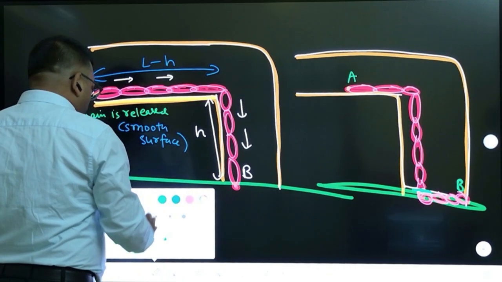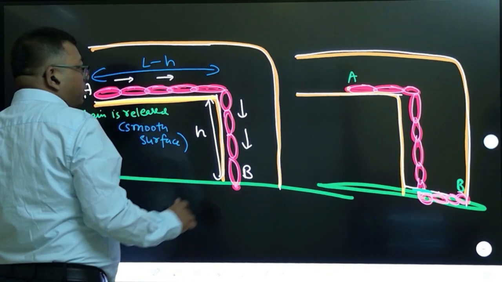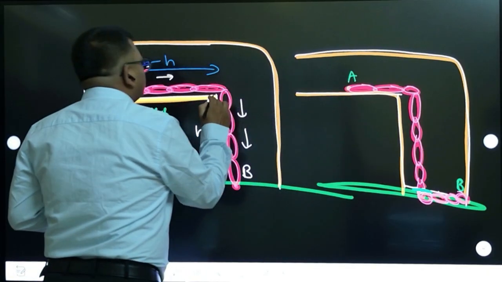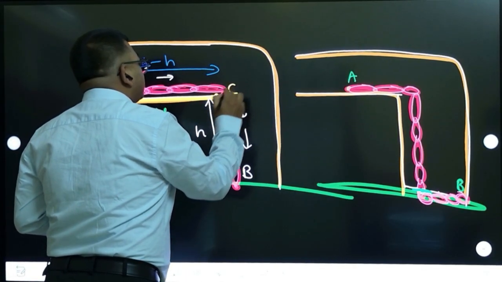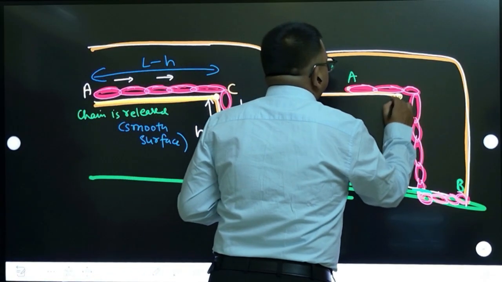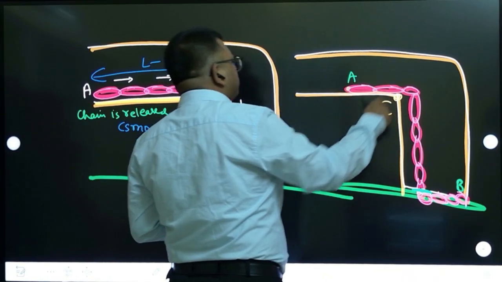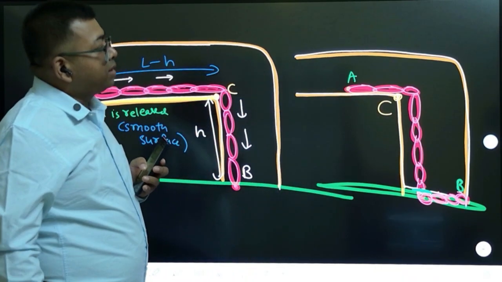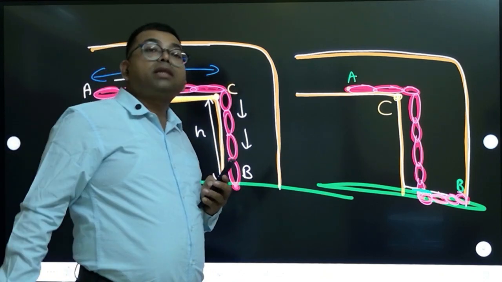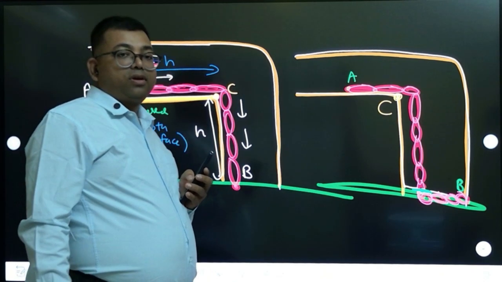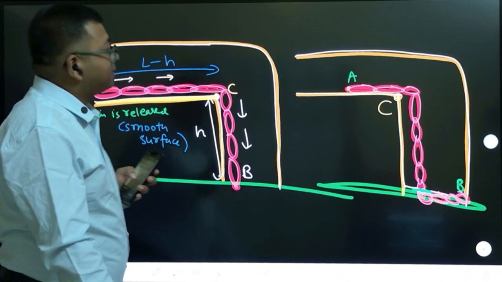Remaining part. The question is, let us call this corner point C. So when this end A reaches that corner C, what is the speed of the chain? That is the question. Are you clear about the question first? Yes.